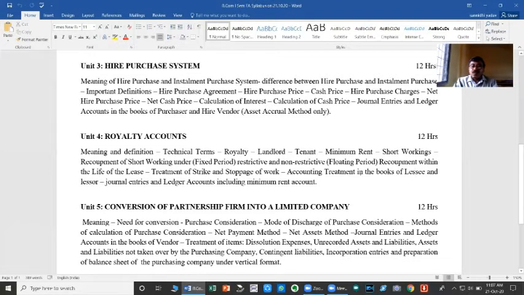And then in the books of both the parties, we are going to learn about journal entries and ledger accounts, including the minimum rent account. So this is the topic: royalty, rent, landlord, tenant, accounting in the books of landlord as well as tenant, including the study of short working and recovery of short working is the subject matter we are going to study under the title of royalty accounts.